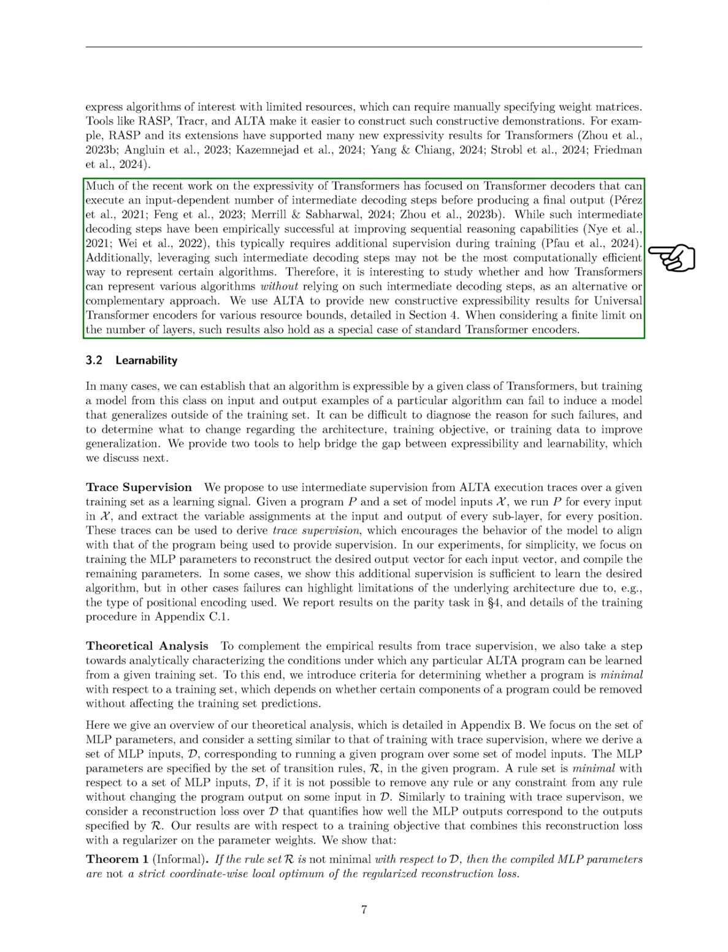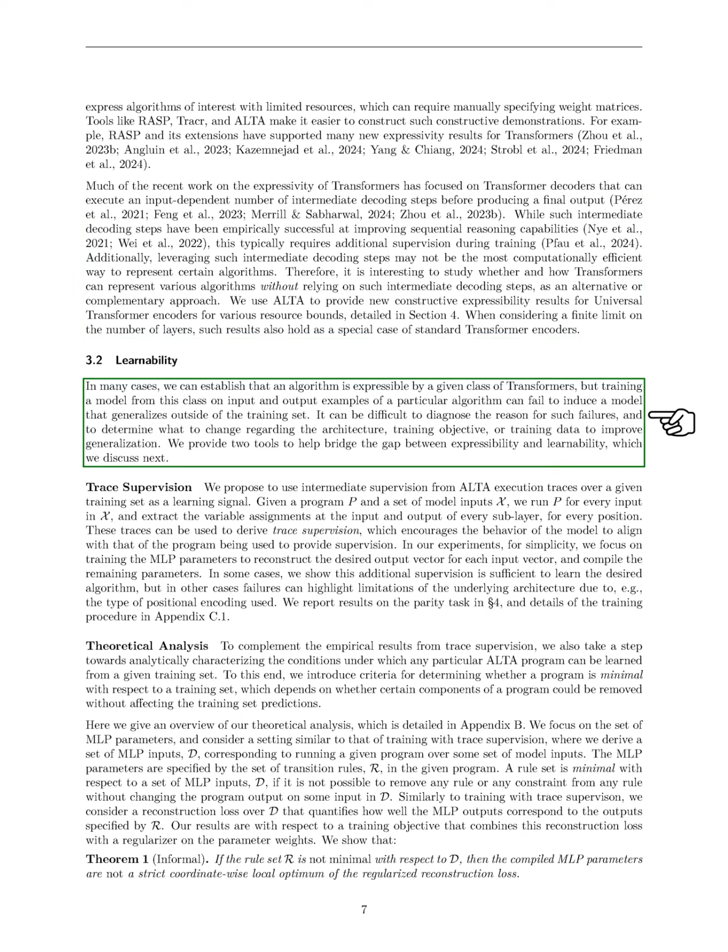Section: Learnability. In this section, we discuss learnability in relation to algorithms and transformers. We often find that while an algorithm can be represented by a specific class of transformers, training a model from this class using input-output examples may not lead to a model that performs well beyond the training data. Identifying the reasons for these failures can be challenging, as well as figuring out how to adjust the architecture, training goals, or data to enhance generalization. To address this, we introduce two tools.